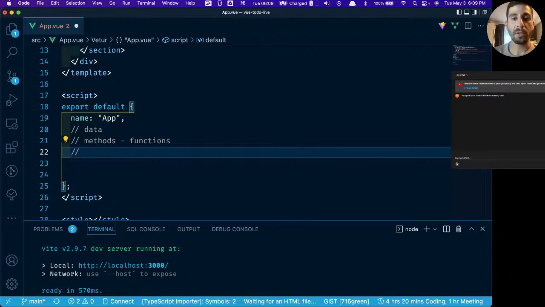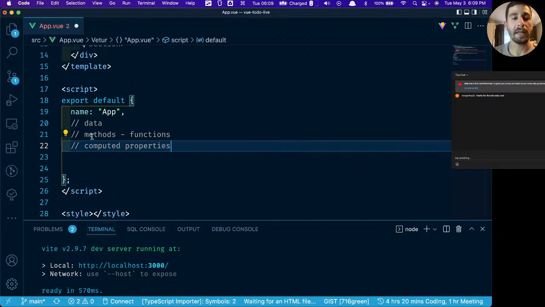We're going to have computed properties. A good example would be, maybe we have two variables in our data. We have variable x and variable y. We want to add those two variables together. Let's say they're integers, the number 1 and the number 3.